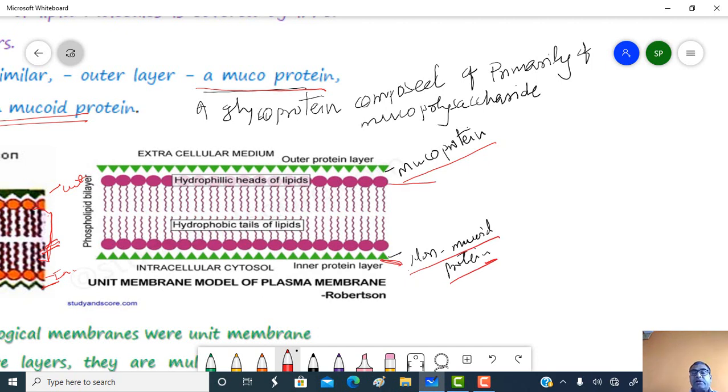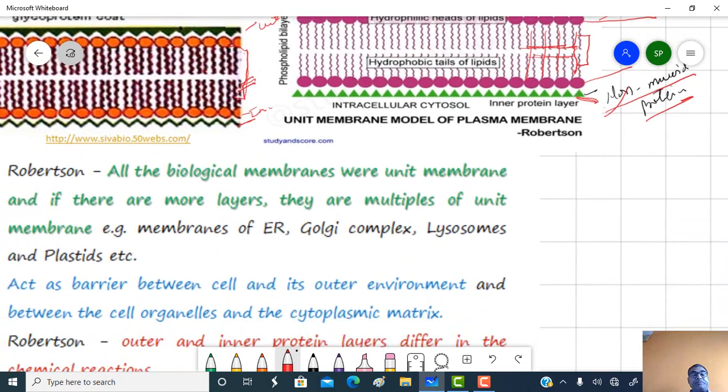So these are the hydrophilic ends of the lipid. These are again hydrophilic ends of the lipid. These are the hydrophobic ends of the lipid. Both the lipid layers are parallel to each other. So in the middle, the lipid bilayer is present, and it is covered or sandwiched between the outer and inner protein layers, but chemically they are dissimilar. The outer protein layer is mucoproteinous, while the inner protein layer is non-mucoid.